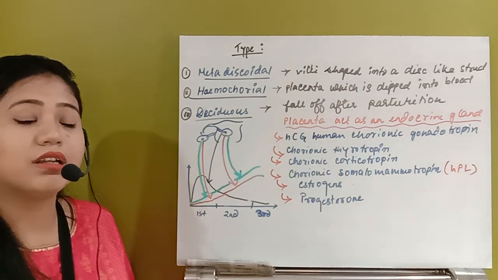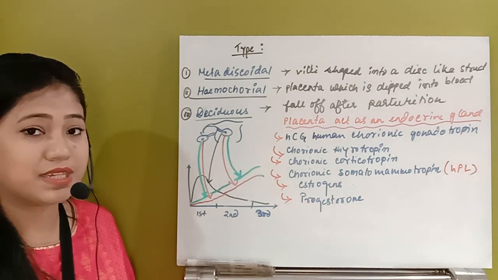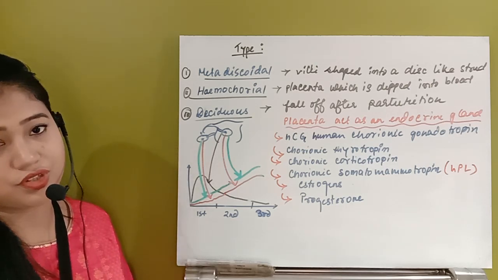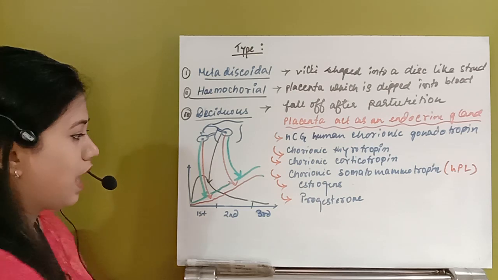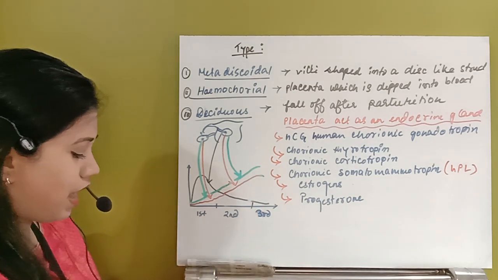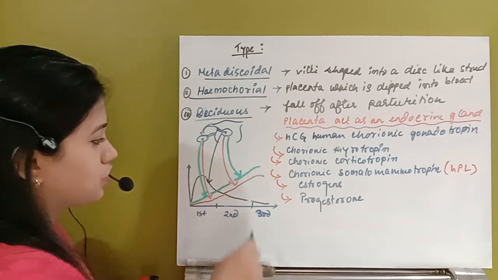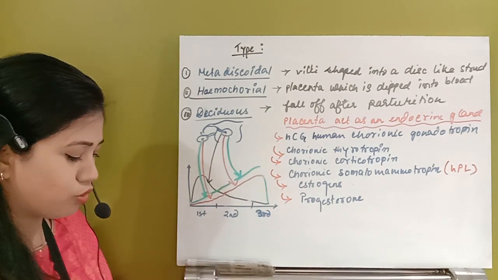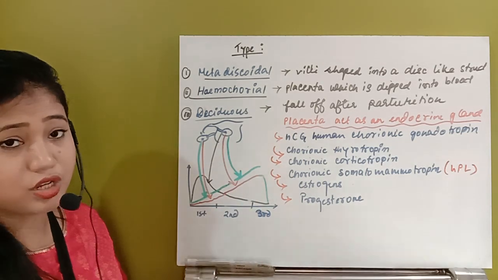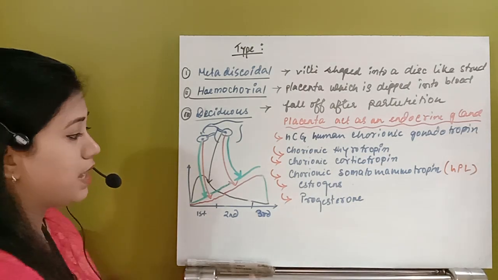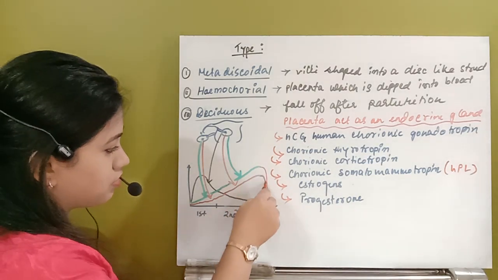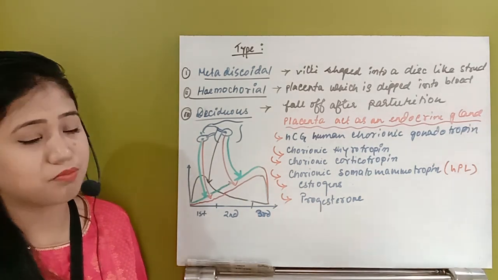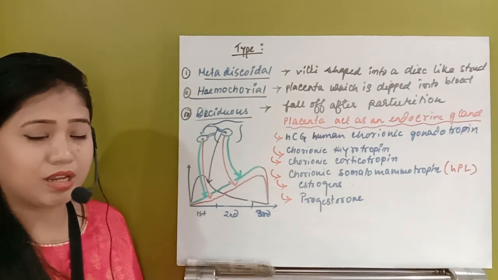But whenever the parturition process starts, suddenly the estrogen and progesterone levels fall, and when they fall, parturition takes place. What was the function of these two hormones? Estrogen and progesterone help the baby's attachment with the uterus.